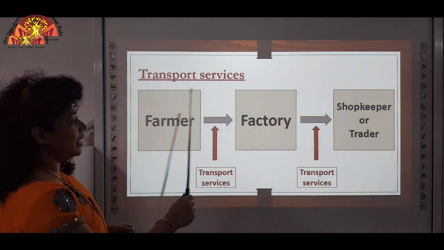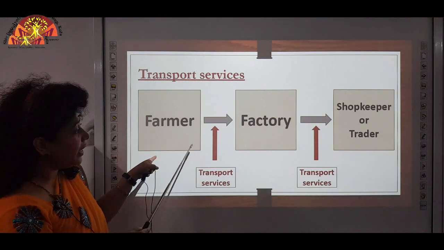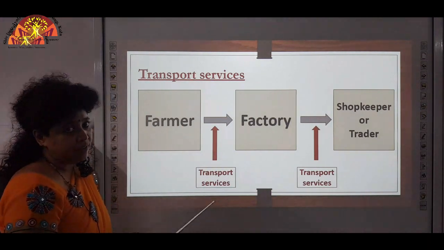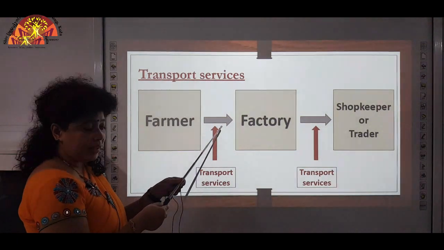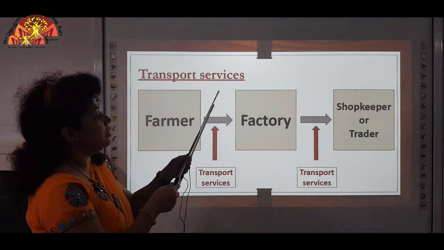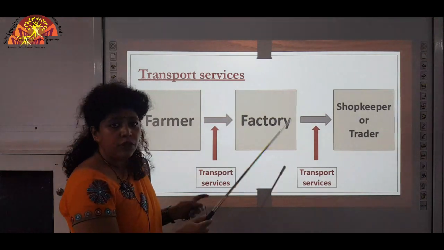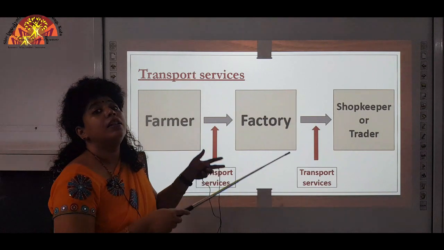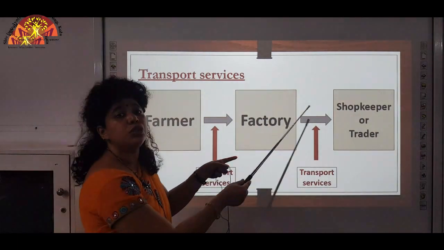So, here is an illustration. Farmer, from the farmer it goes to the factory. How? Through transport services. Transport service people provide a vehicle where goods are put in the vehicle and it is delivered to the factory. Here processing of the product takes place, okay? And from the factory the finished product is taken to the shops.